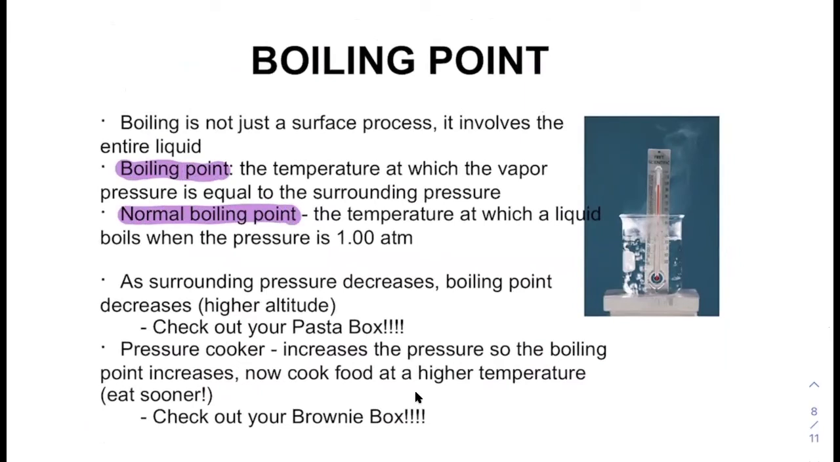It turns out that as the surrounding pressure decreases, the boiling point decreases. Think about up on a mountain. And the opposite, in a pressure cooker, if we increase the pressure, the boiling point increases. And so now we end up cooking our foods at a higher temperature, and therefore we can eat sooner. And it turns out we get some insight on the pasta box and on the brownie box when you're reading how to make those things.